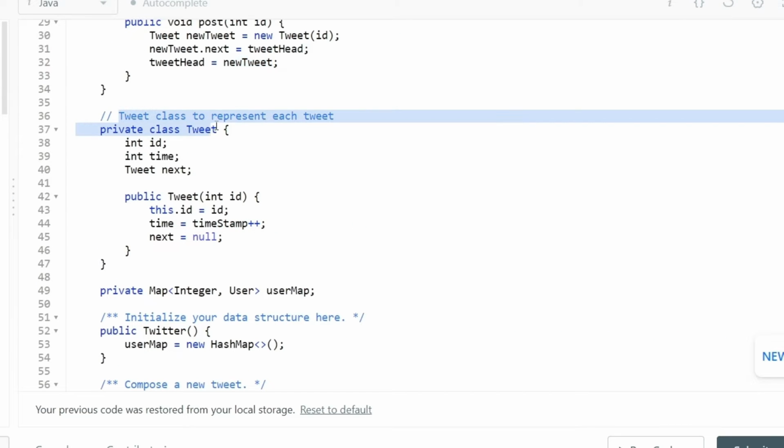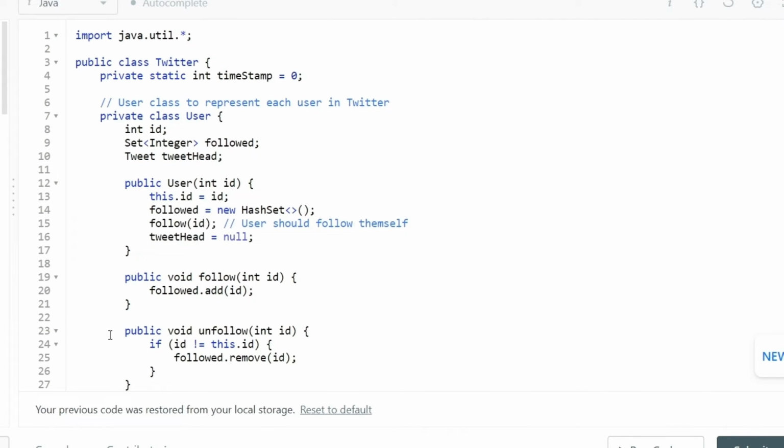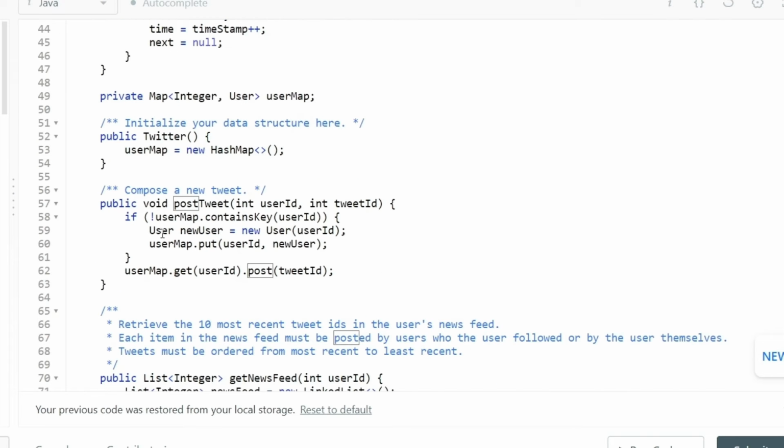Now let's talk about the second class, that was our tweet class that we talked about. Number one, we are going to have our tweet ID, or just like ID for this. Then we are going to be dealing with the timestamp. And since this is a linked list type of structure, we are also going to have one more node pointing to the next tweet in line. We are also going to have a constructor where we simply provide the ID of the tweet, and then we are going to add the value. We are also going to update the timestamp, and we are also going to point the next value to null. Notice that we are already pointing to the tweet method using the user class that we have created. So we should be able to tweet for any particular user.